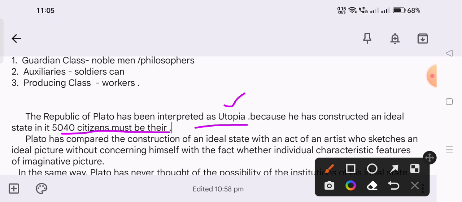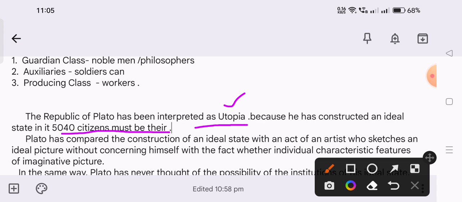If he wants to establish the ideal state, the population should be not more than 5040 citizens and not less than 5040 citizens. It should be approximately 5040 only. So this is the ideal state, not the real state.